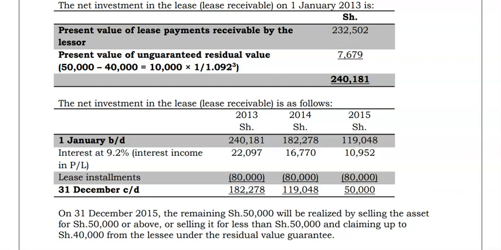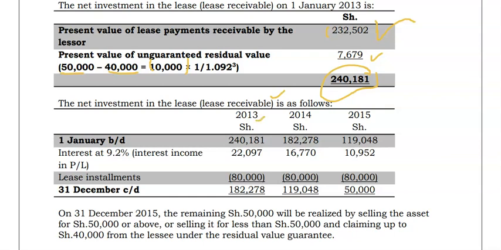The present value of the lease payments receivable by the lessor, the discounted one, is 232,502. Then the present value of the guaranteed residual value: the lessor was guaranteed 40,000, but is selling at 50,000, so there is a guarantee of 10,000. You multiply by the implicit rate factor. The total present value is 240,181.